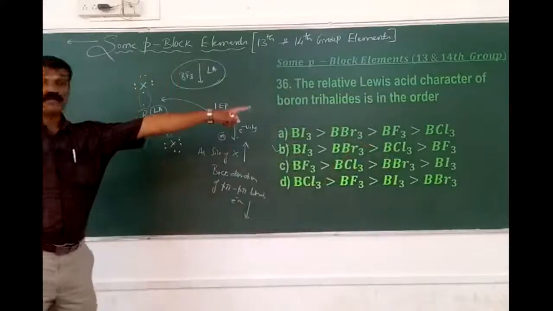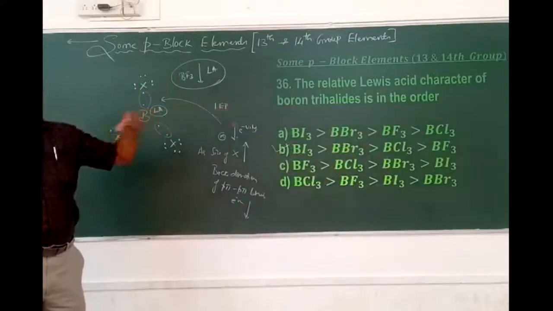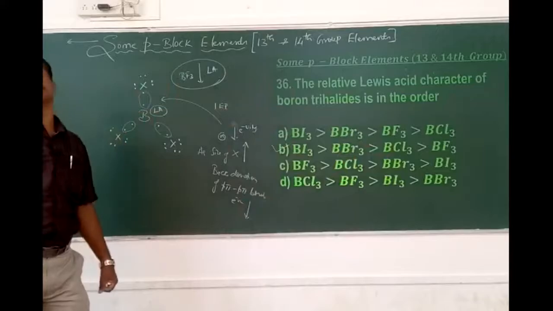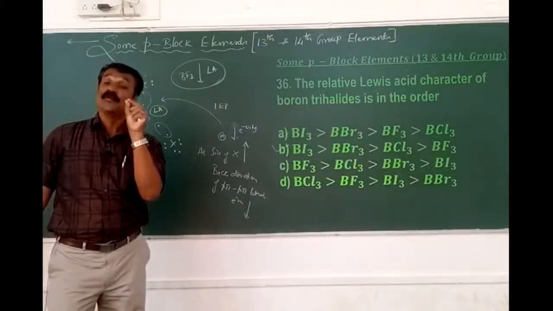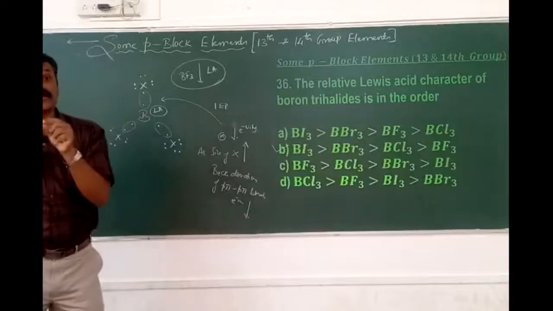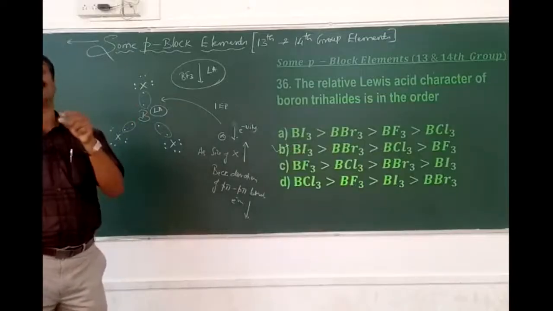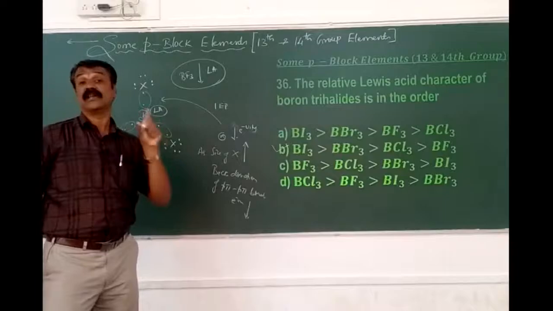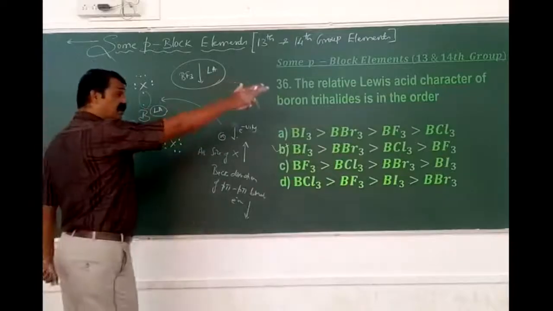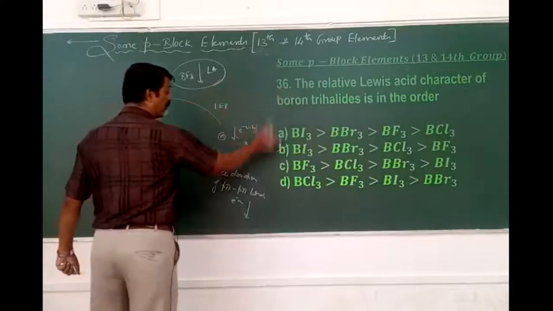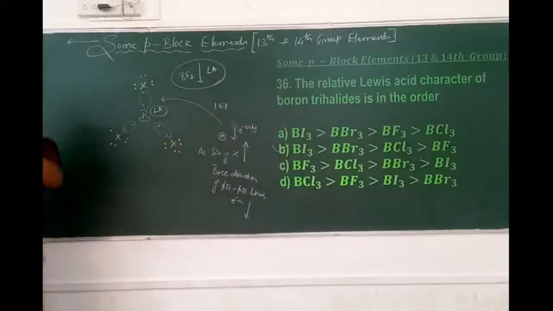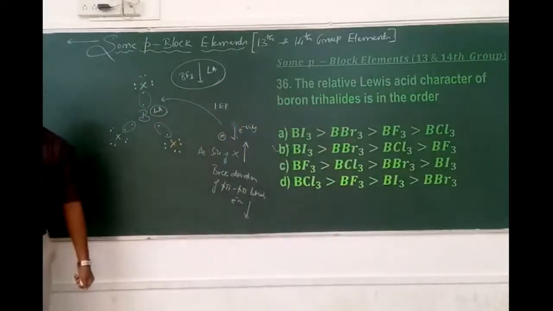Boron trifluoride. Even though fluorine is more electronegative, back donation is possible because of the smaller size of the fluorine atom, so the p pi-p pi bond formation is going to be less. Hence we can expect the least Lewis acid character in boron trifluoride and the most in boron triiodide. Okay, so that is 36B.